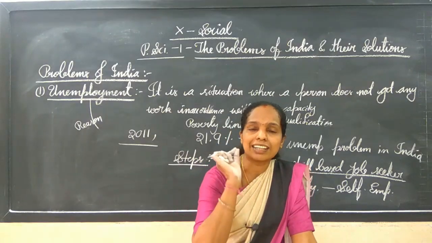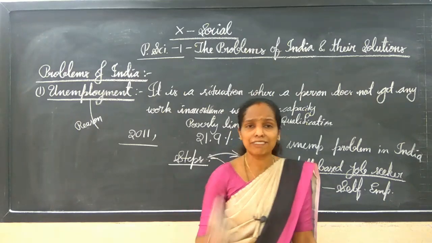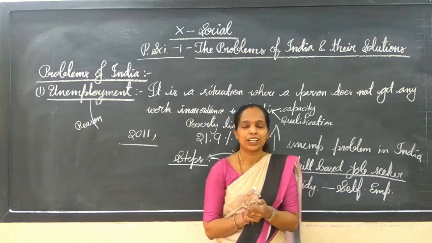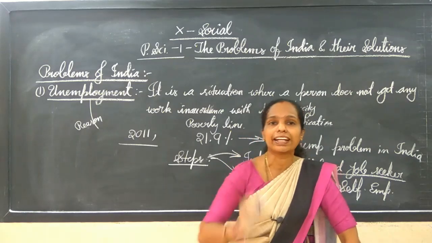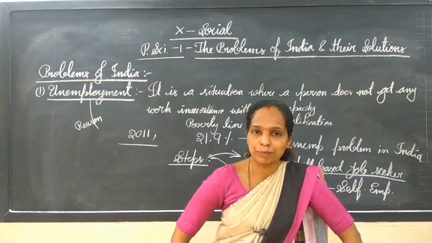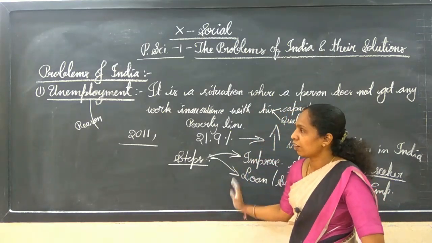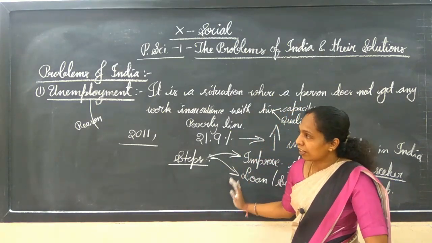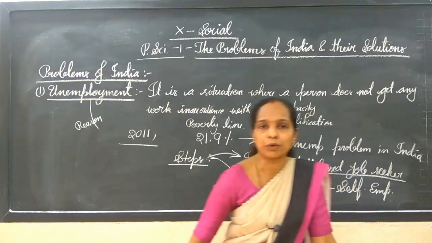Here what the government is telling is that each and every individual should be encouraged to indulge in activities in order to sort out this problem. This is about the solutions, or the steps taken by the government, and in the next class we are learning about some more